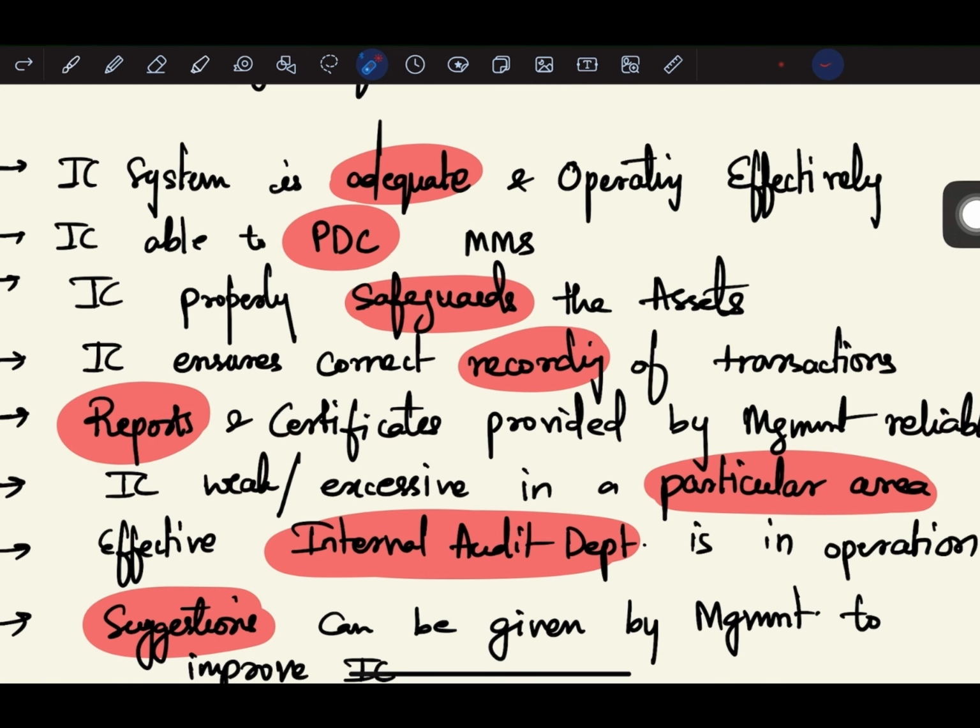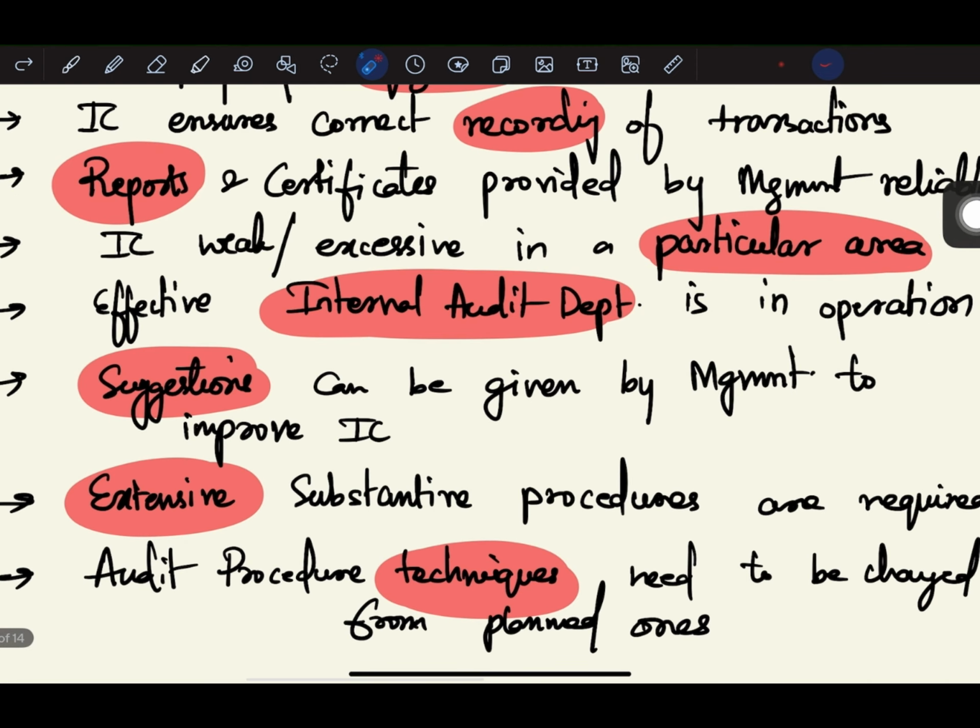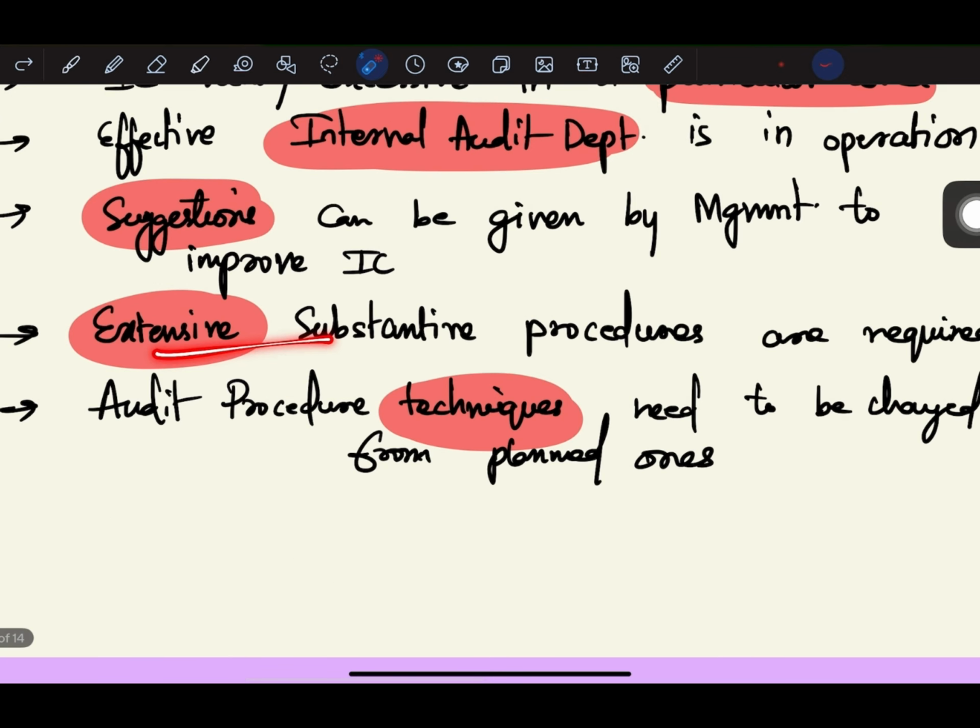The next thing is whether internal control is weak or excessive in a particular area. Next, whether an effective internal audit department is in operation, and suggestions can be given by management to improve the internal control, and extensive substantive procedures are required. Audit procedure techniques need to be changed from plan one.